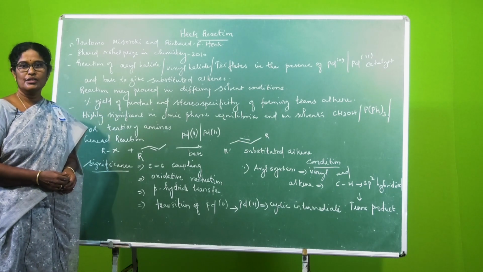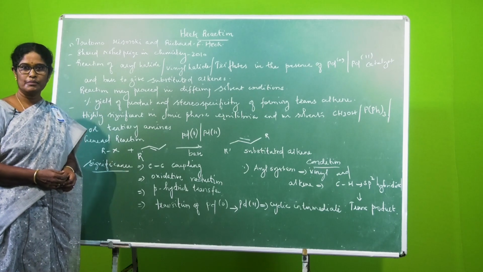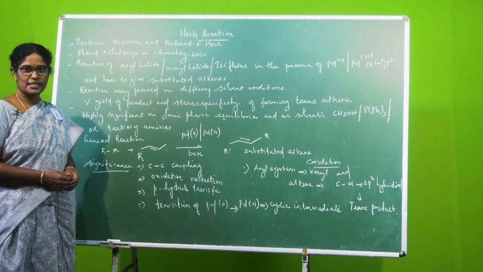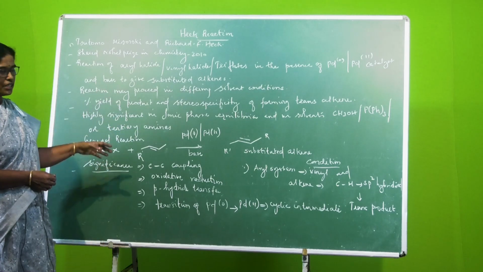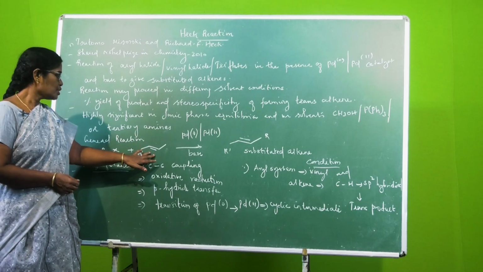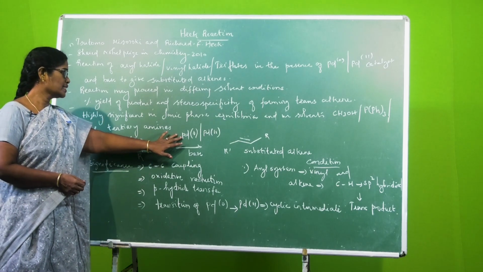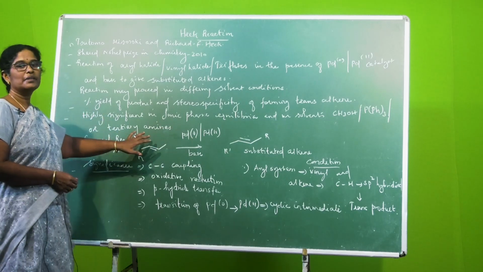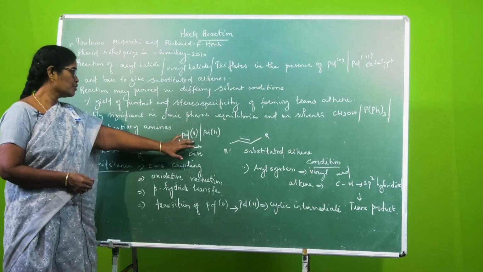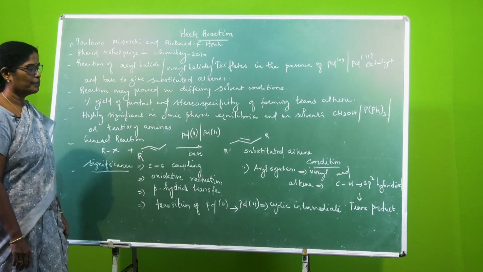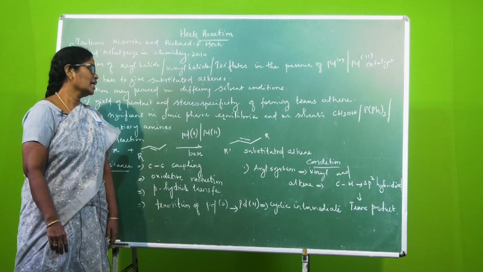So mainly in the synthesis of alkenes and the desired substituents in the alkene system, the Heck reaction can be utilized. The general outlook for the reaction is summarized here, where an aryl halide system reacts with an alkene, and the catalyst is palladium. The palladium catalyst varies from the zero to the bivalent state, and the reaction takes place in the presence of a base to give the substituted alkene.